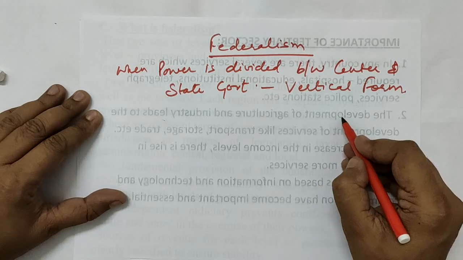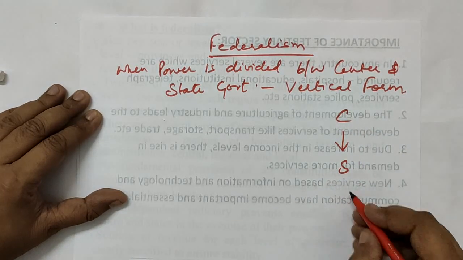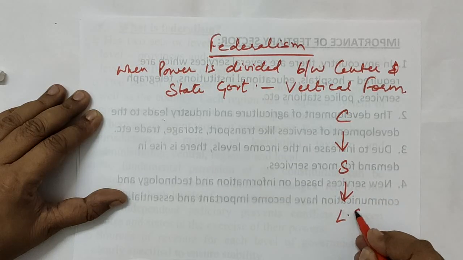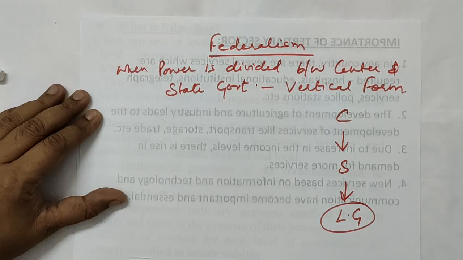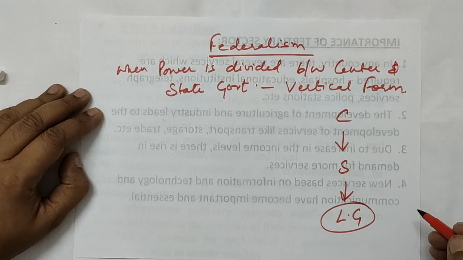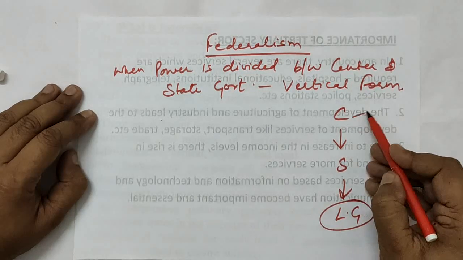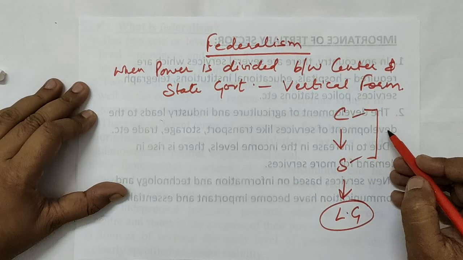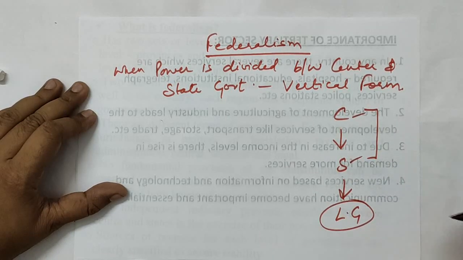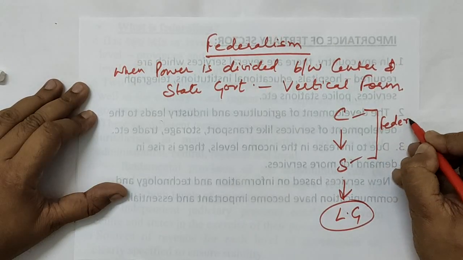What was there in vertical form? When the power was divided between center and the state, and your third form of government, or say the third level, this may exist or this may not exist. So it is not very much compulsory. What is compulsory? That at least two levels of the government will be there, and in any country where two levels of the government exist, this will be your federal form of government.